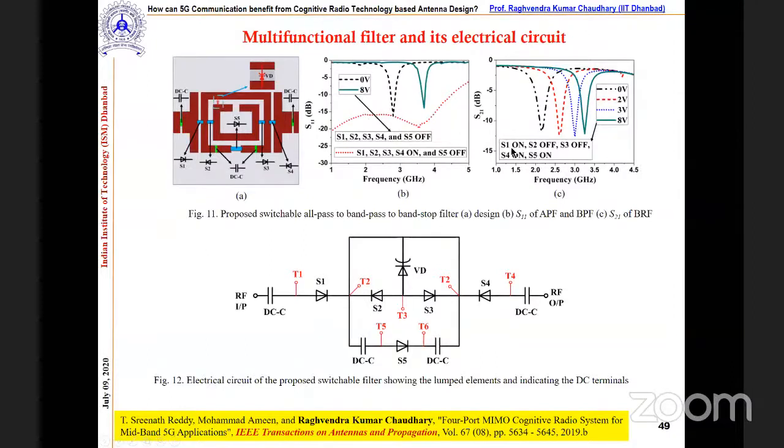Whereas when the situation is S1 on, S2 off, S3 off, we can tune, and this is S21, correct? This is a band reject filter, and this is all pass filter to band pass filter, correct? So within a single unit cell, we try to achieve the multifunctional filter, correct?